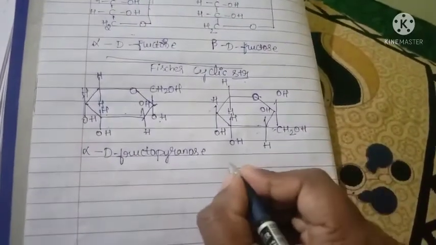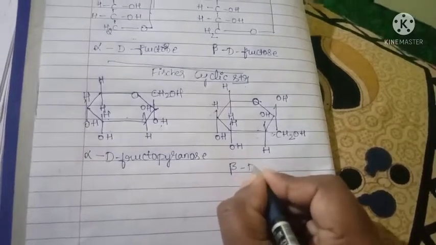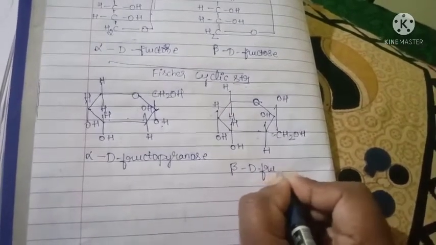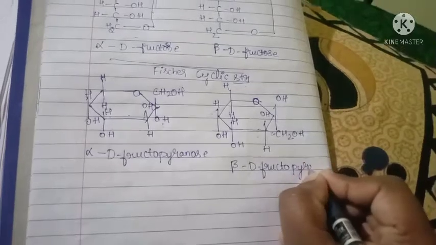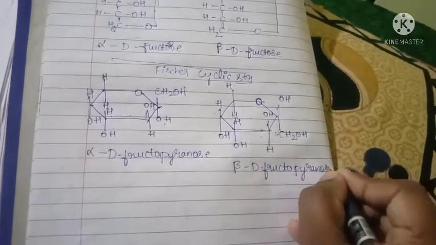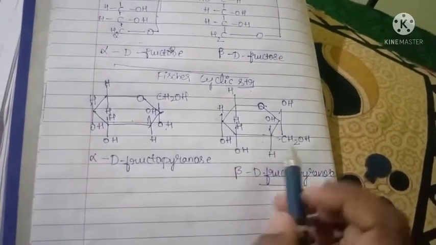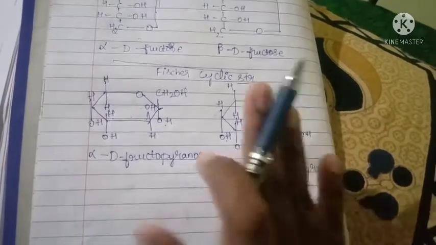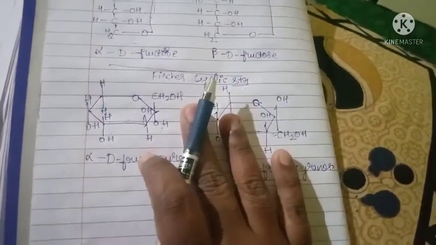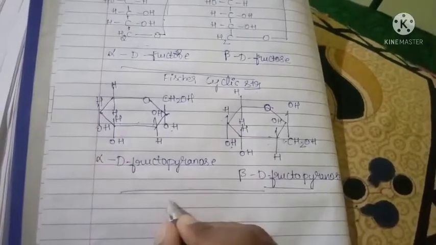This is beta D fructopyranose. This is beta D because the OH group is present above the plane. This will be the Haworth structure.